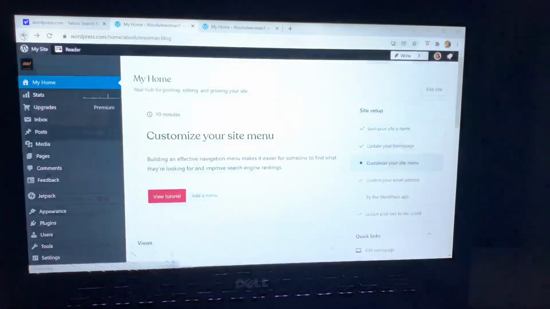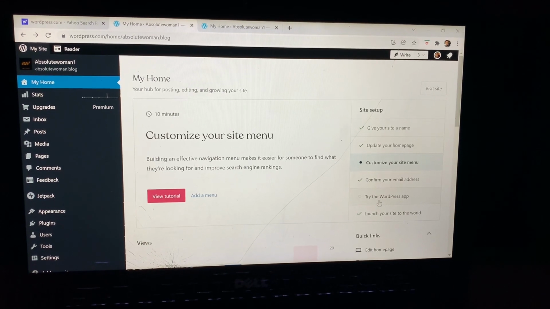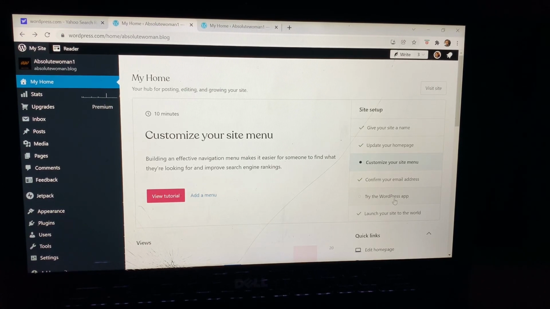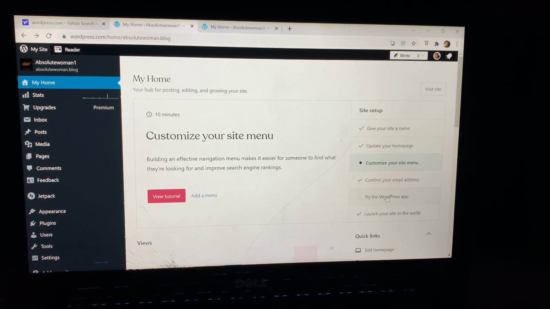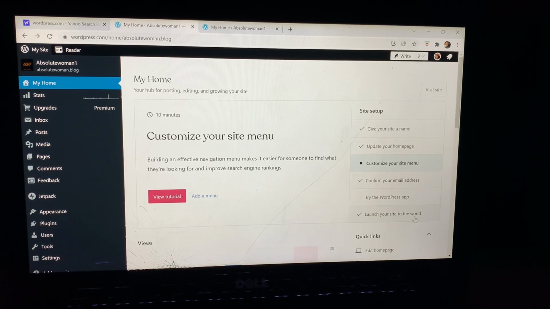Once you are done setting this up, confirm your email address. This is just for a double security check. Now try the WordPress app. If you don't have the app on your phone, WordPress will suggest to you to download the app. I already have the app on my phone. So here, launch your site to the world.